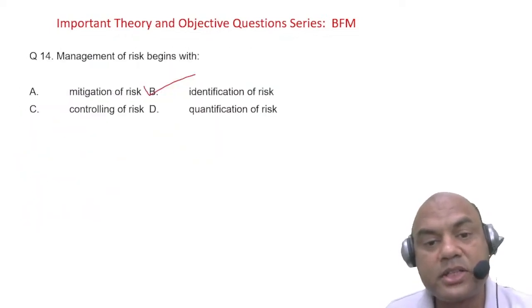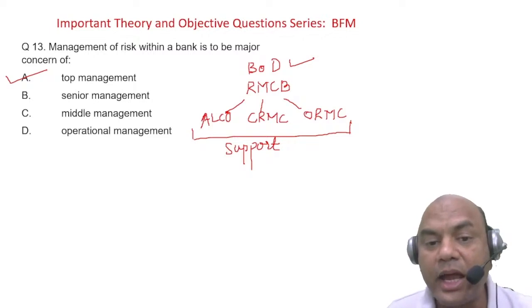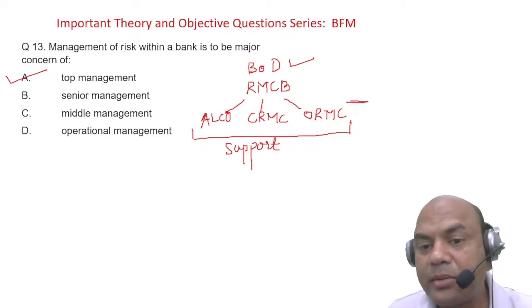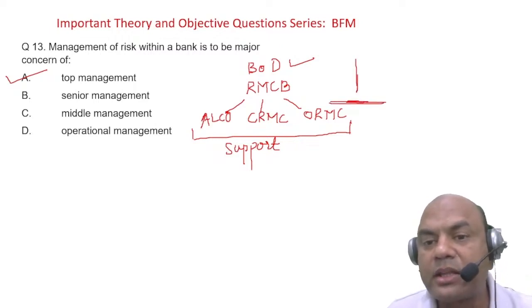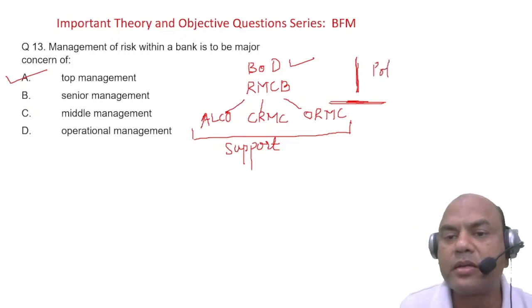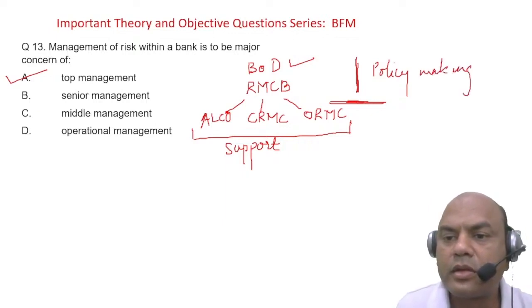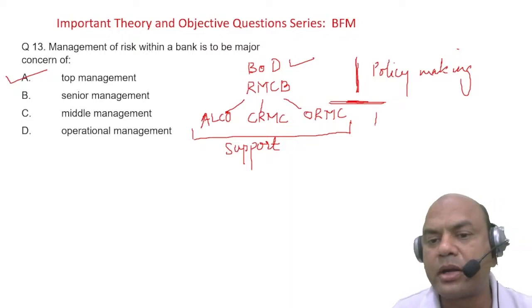See, look at this sequence again. Board of directors, RMCB and ALCO, CRMC. This is the implementation level. This from here is the policy making level. Policy making. And this is the implementation part, lower level.